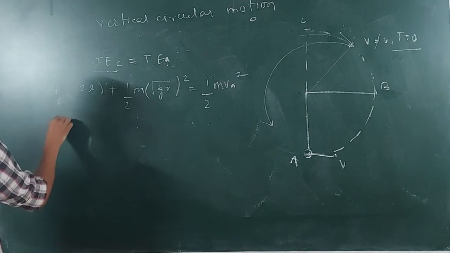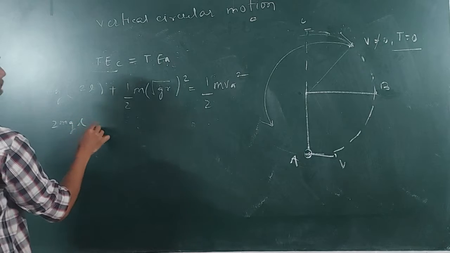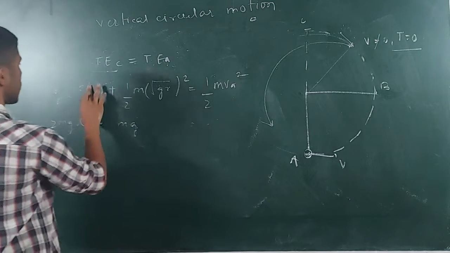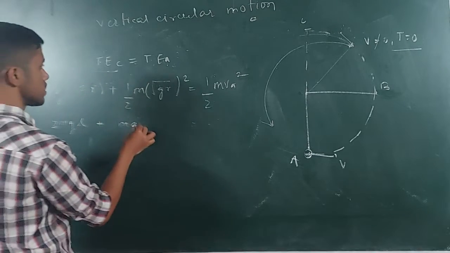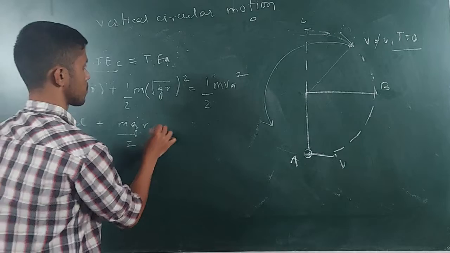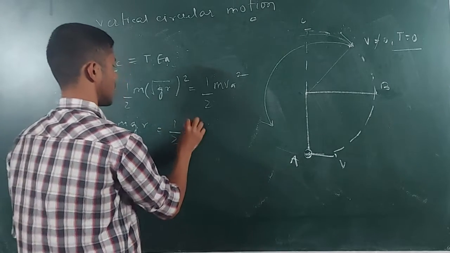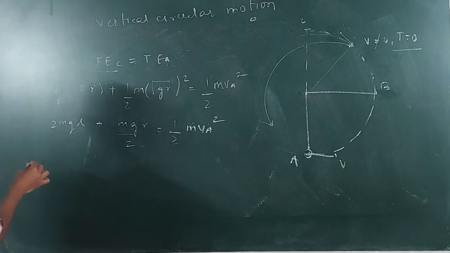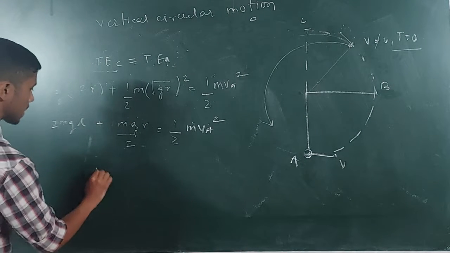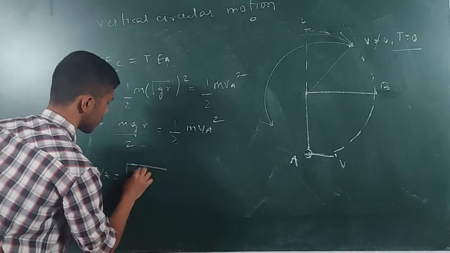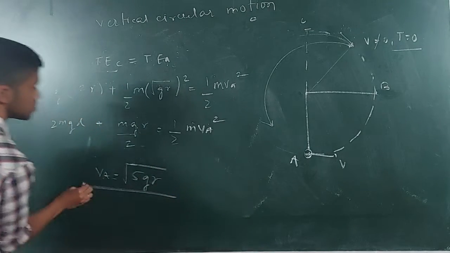So I can write 2 mg L plus mg, where this L can be written as r, so it is mg r by 2, is equal to half m va square. So on solving, you can get va is equal to root over 5 gr.